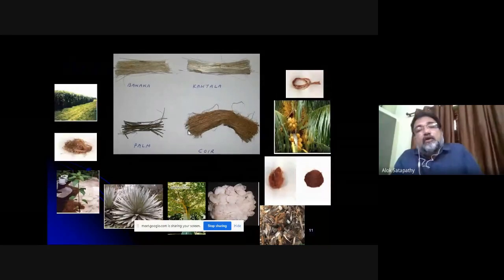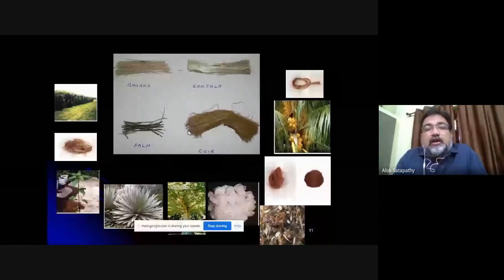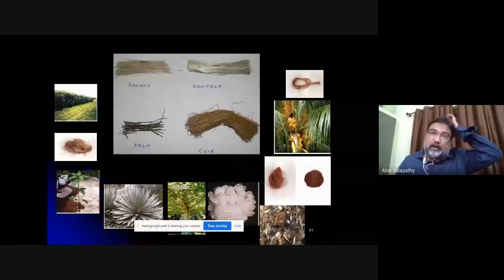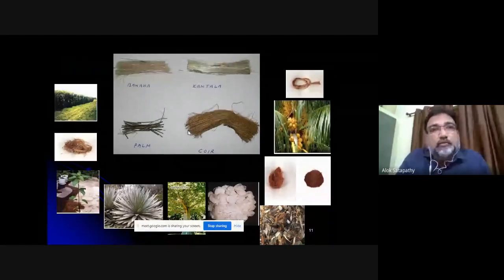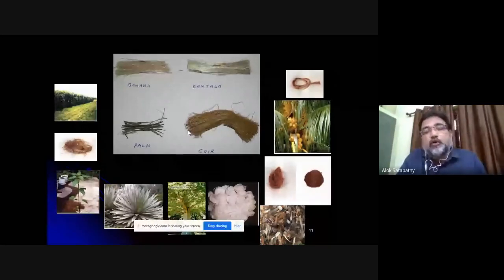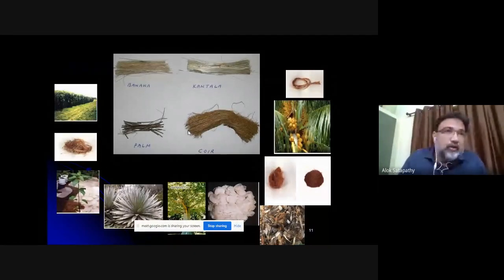A lot of work has already been done on these fibers, but still they remain largely unexplored. So there is a lot of area, a lot of dimension in which one can work with these fibers. And of course, you have the option of choosing a matrix of your own choice. It can be a thermoset polymer, or a thermoplastic polymer like polypropylene, or a thermoset like polyester or epoxy.